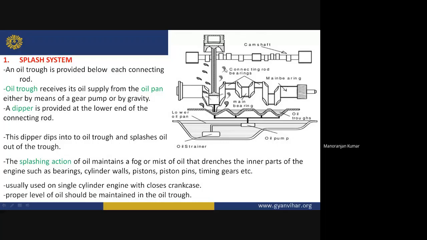Okay, so this is the main principle of the splash system of lubrication. This type of system is generally used on single cylinder engines with a closed crankcase. And this oil pan is present in that closed crankcase. Also, the proper level of the oil should be maintained in this oil trough.